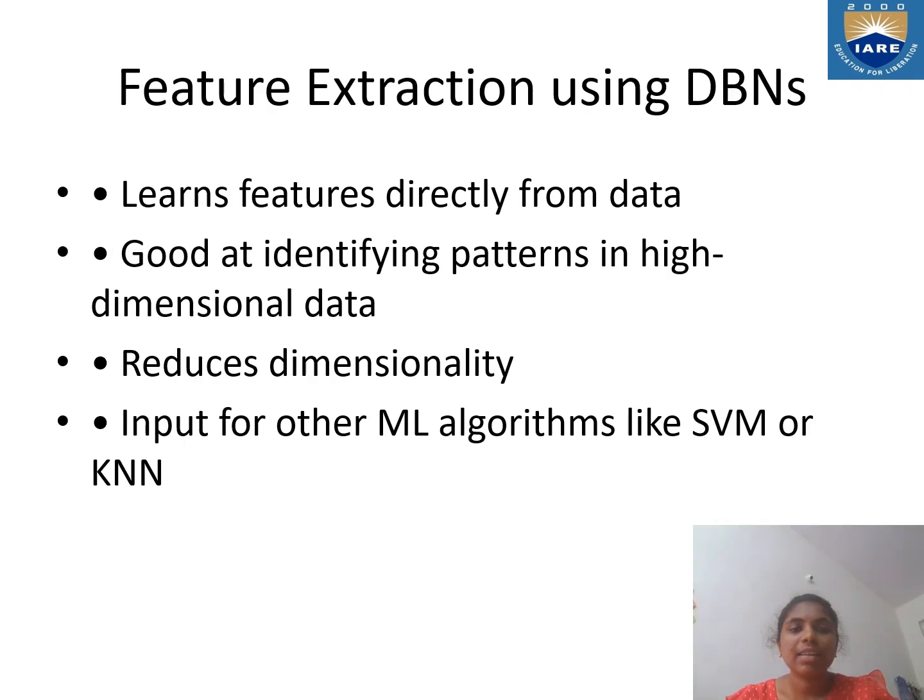Feature extraction using DBN: it learns features directly from data, is good at identifying patterns in high-dimensional data, reduces dimensionality, and provides input for other machine learning algorithms like SVM, support vector machines, and k-nearest neighbors, which are the machine learning algorithms used for feature extraction using DBN.